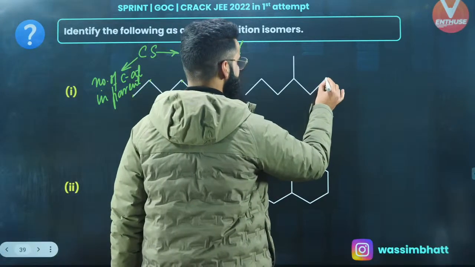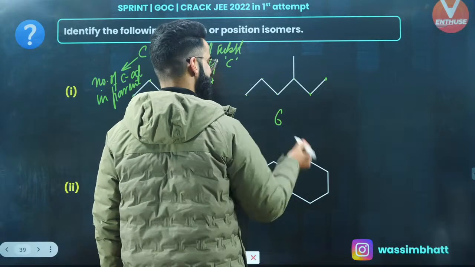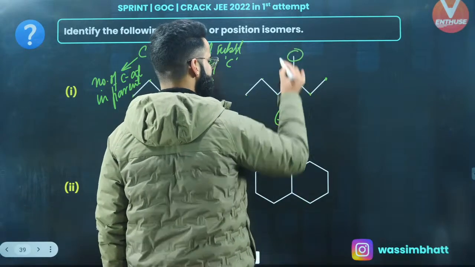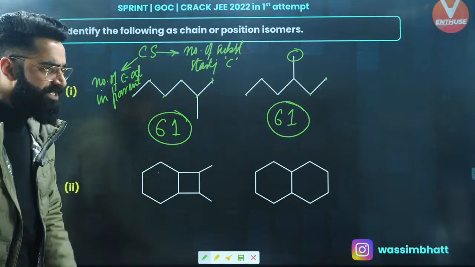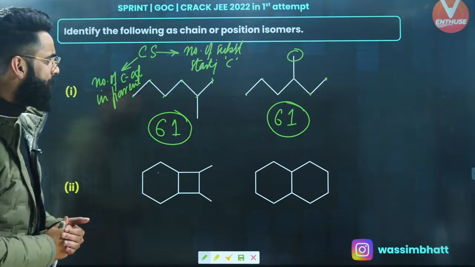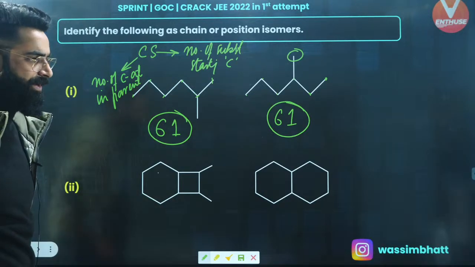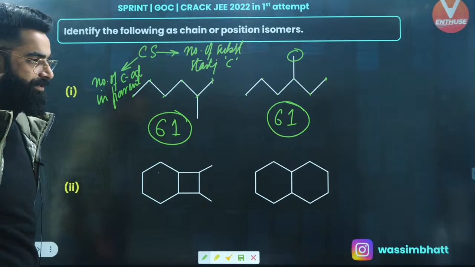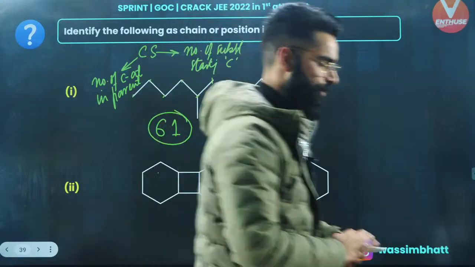Now, what about the CS value of this one? 1, 2, 3, 4, 5, 6. So there are 6 carbon atoms in the parent chain. There is one substituent, that too starting with carbon. So the CS value is coming out to be the same. When the CS value comes out to be the same, are these going to be position isomers or chain isomers? Let me know fast. CS value same, position or chain? I'm asking you. Till then, I can have some water.